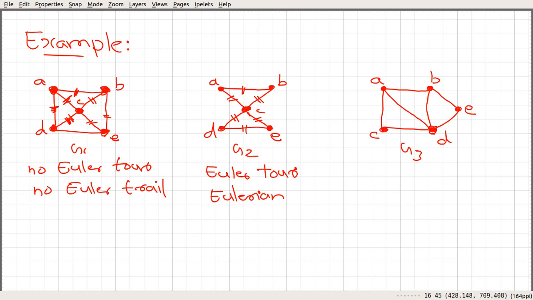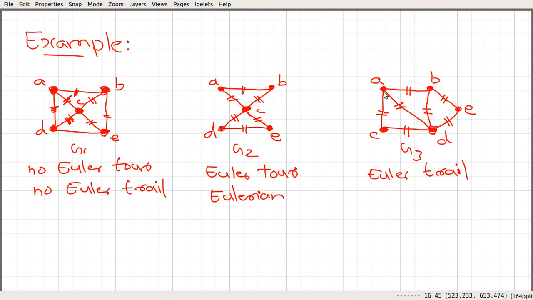Let's look into this graph, and suppose that you start at A. In the first step you use this edge. In the next step you use this edge. In the next step you use this edge. So far everything is good. In the next step you use this edge, and in the next step you use this edge. You move to D, so we must use this one, and from E you must use this one. So here we have a trail that starts at A, uses all these edges and ends at B. So this graph has an Euler trail.